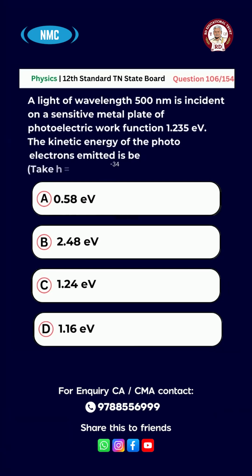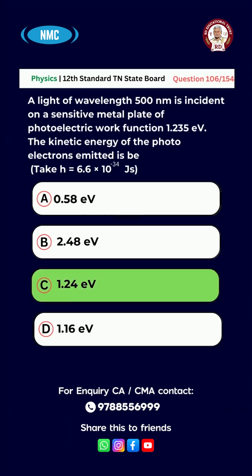Question number 106. A light of wavelength 500 nm is incident on a sensitive metal plate of photoelectric work function 1.235 eV. The kinetic energy of the photoelectrons emitted is: take h equal to 6.6 × 10^-34 Js. Option A 0.58 eV, B 2.48 eV, C 1.24 eV, D 1.16 eV. And the right answer is option C, 1.24 eV.